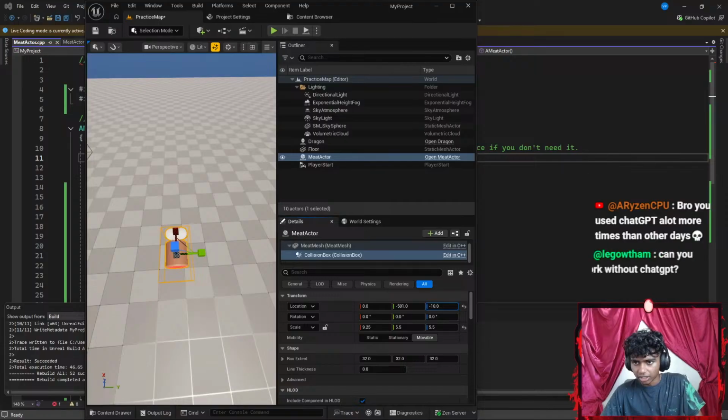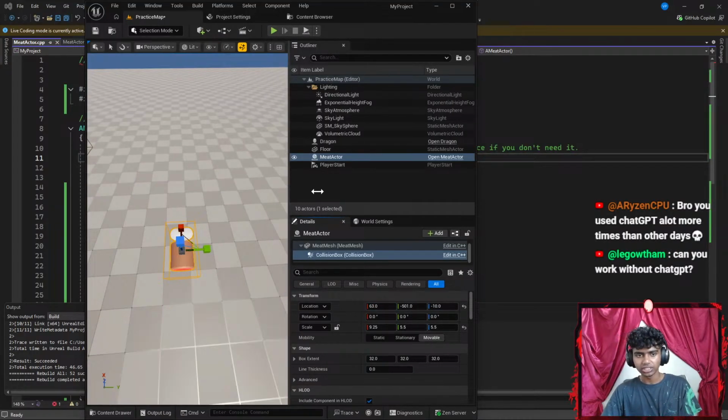Okay, I think I'm getting it higher. Let's go a bit to the back. There we go. Okay, that looks good. I mean, I feel like this just fixed it all.